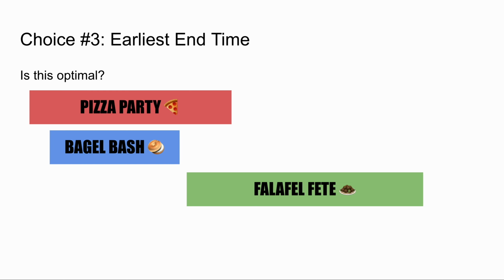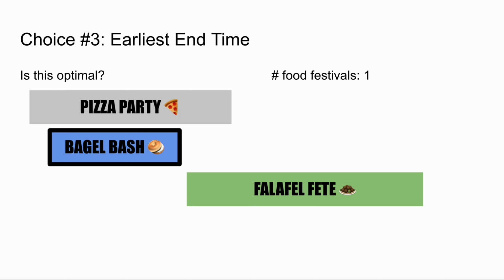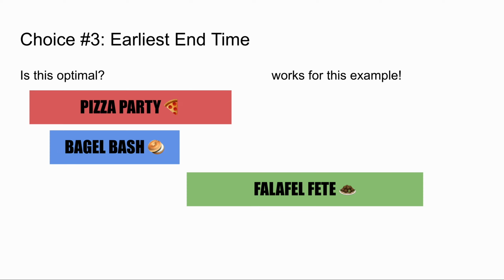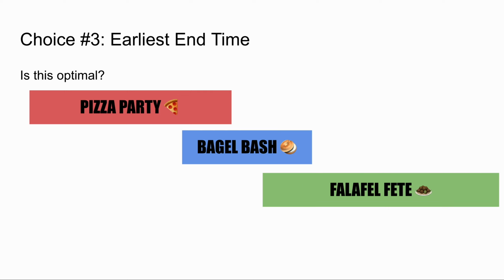In our first example, we first choose Bagel Bash and remove overlapping food festivals. Then we choose Falafel Fett. There are no food festivals remaining, so we are done, and our algorithm outputs a schedule with 2 food festivals. So, the choice of earliest end time works for this example. How about the other example?